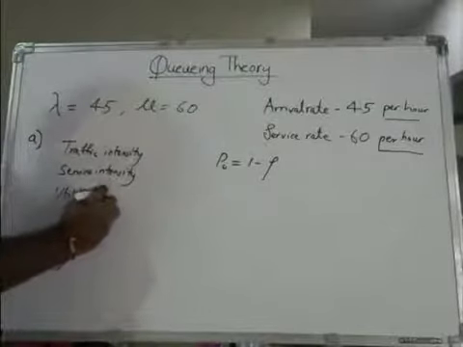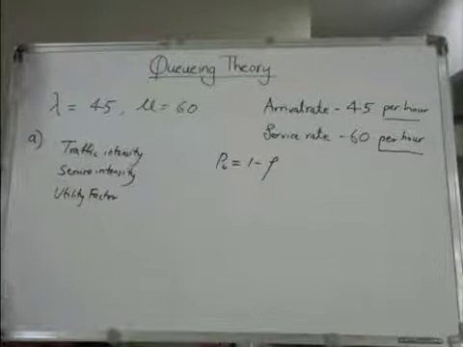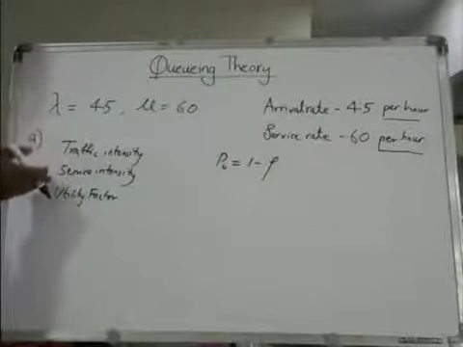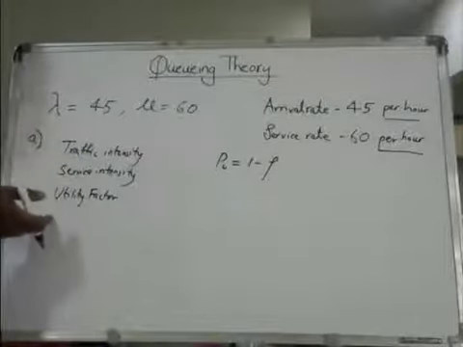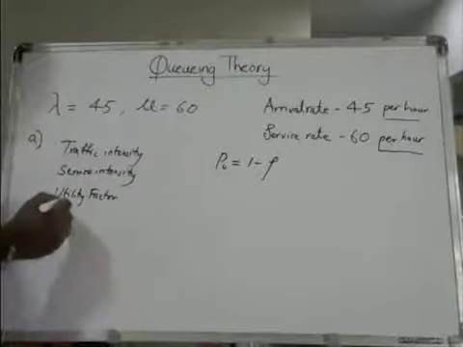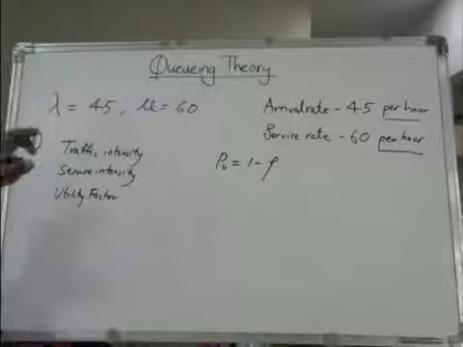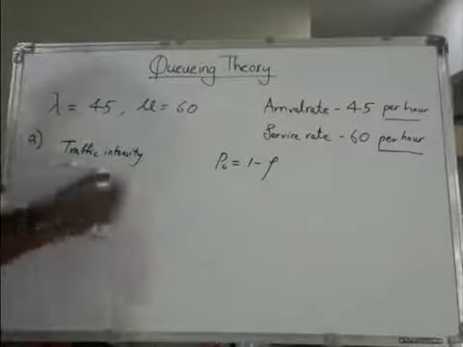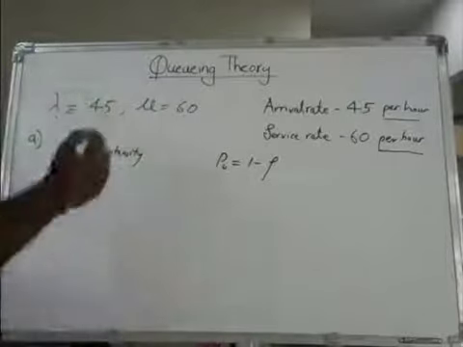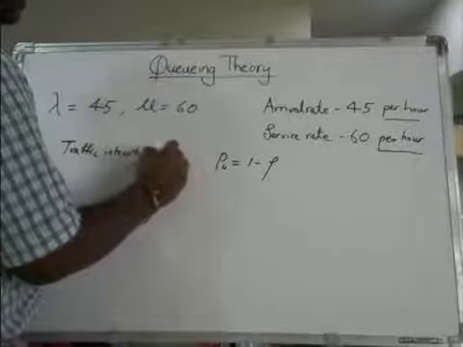It is also called the utility factor. Make better notes of this, because in the examination they might ask you to find the traffic intensity, the service intensity, or the utility factor, or something related to utility. These are the keywords, and all are one and the same. Traffic intensity is the most common term they use, and it is nothing but rho.